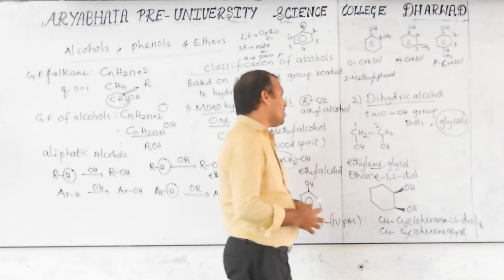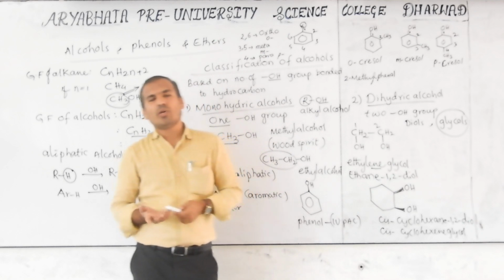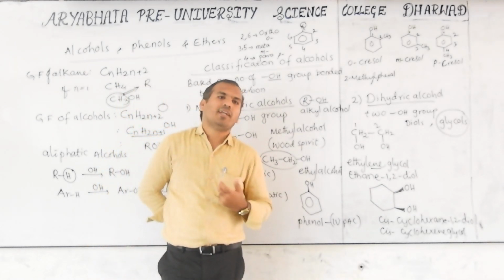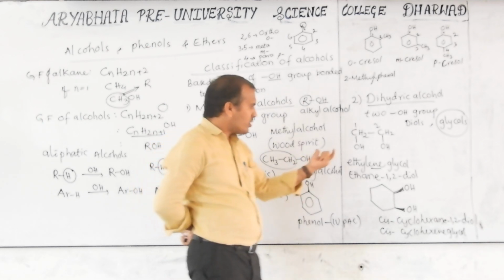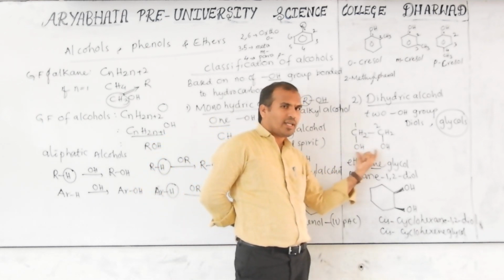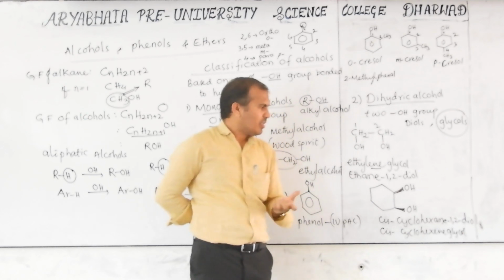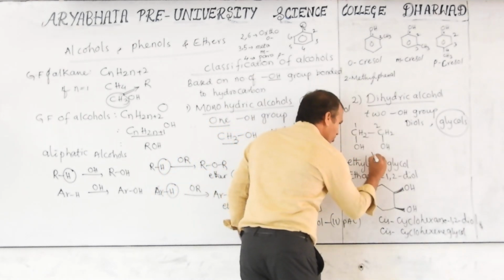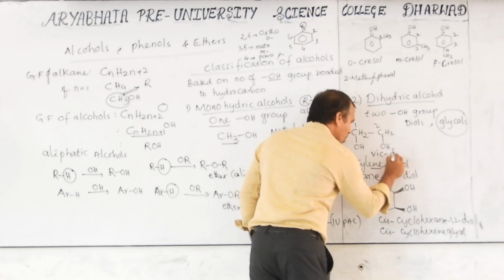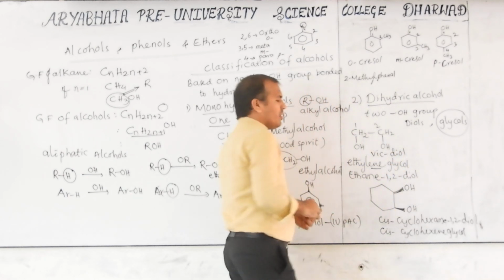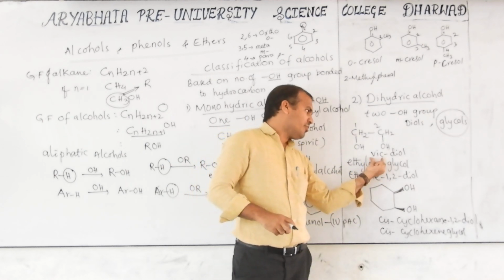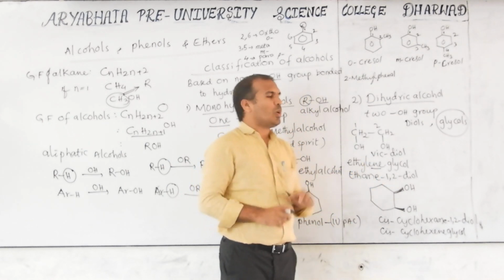You will learn in the haloalkane chapter about gem dihalides and vicinal dihalides. So when hydroxy groups are present on side-by-side carbons, meaning adjacent carbons, then this is a vicinal diol. It may be represented as VIC diol. Instead of writing the complete word vicinal, you can write VIC, vicinal diol.